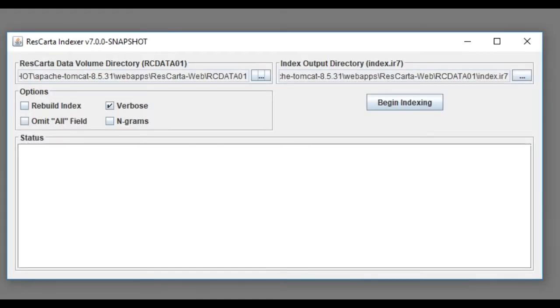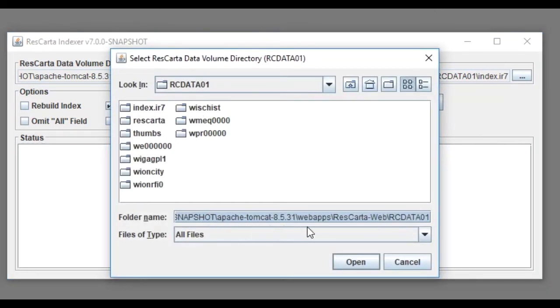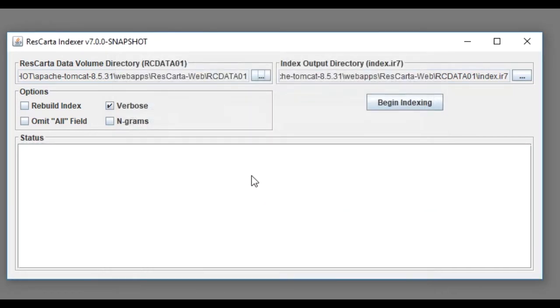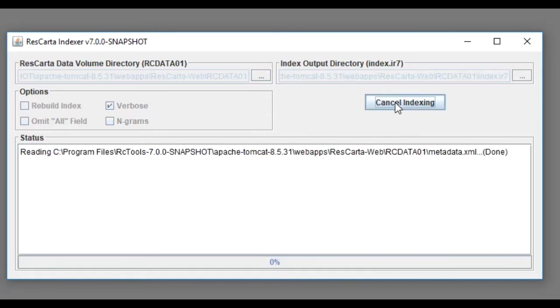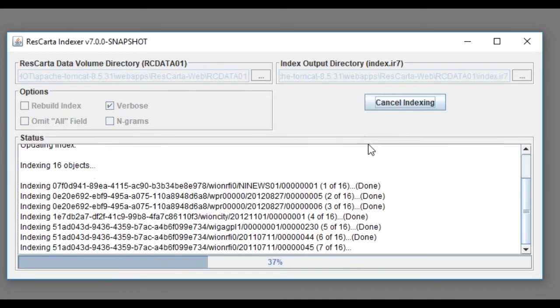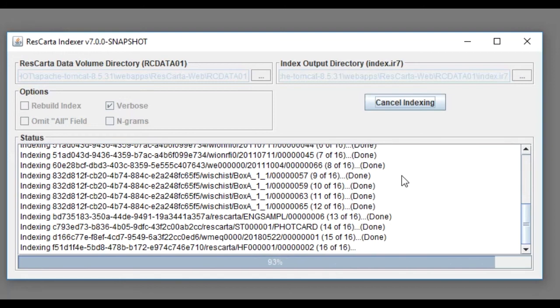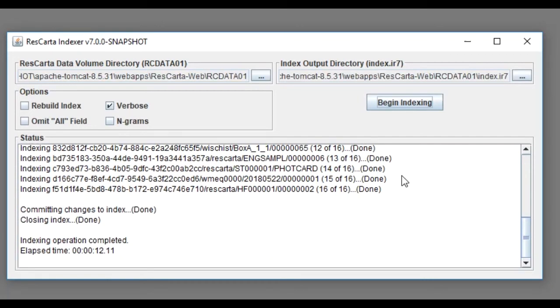Why do we want to index it? Because it has textual metadata in the SRT file and our metadata so that it can be searched on the web. So again, we're going to open this up, and notice this is Rcver7 now, our latest iteration of indexing. We don't have to rebuild the index, and that should normally be off. The only time you have to rebuild is if there's actually some corruption in your index. It rarely happens. So here's the 16 demo data items, and the last one here is, excuse me, a county history, so it's 1,000 pages. That's why it took a little longer. But that was it. About 12 seconds to get those indexed.